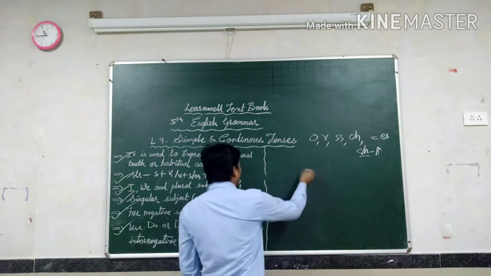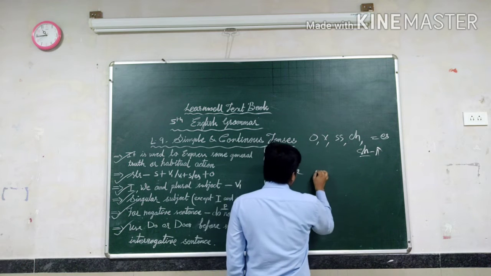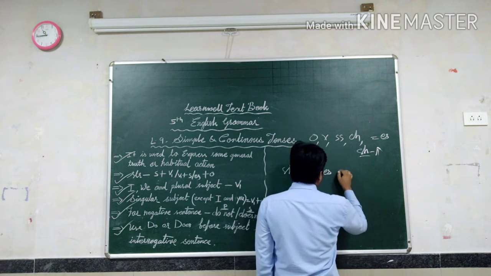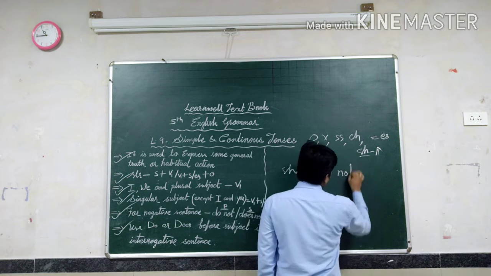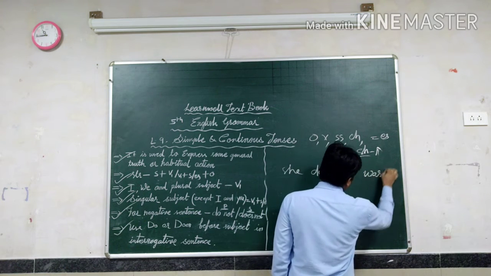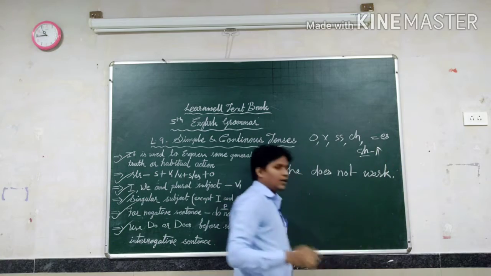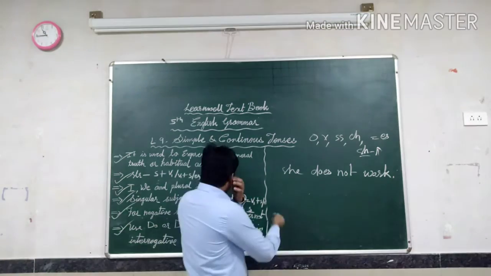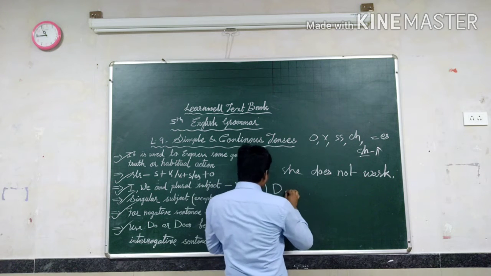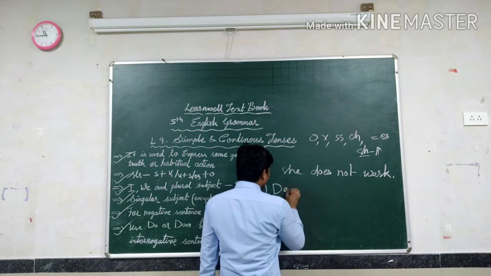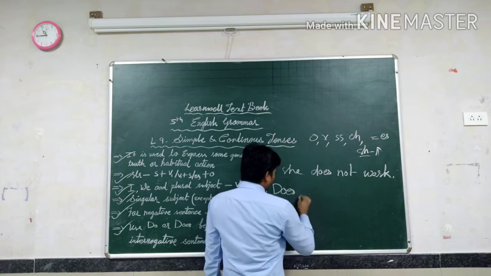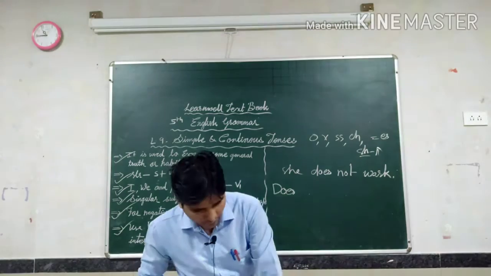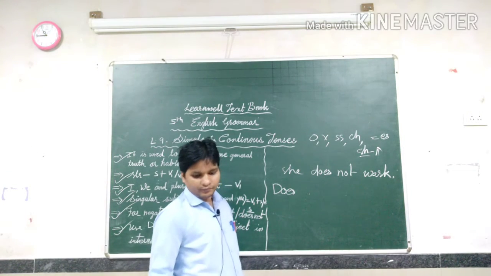For example, negative: She does not work. This is the negative sentence. So changing it to interrogative negative, what will come?